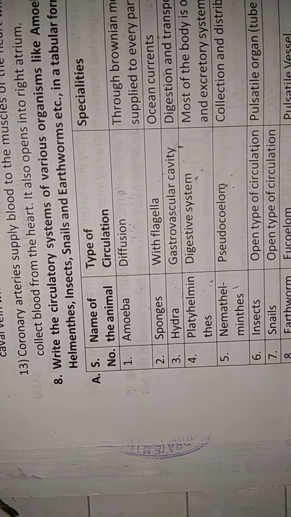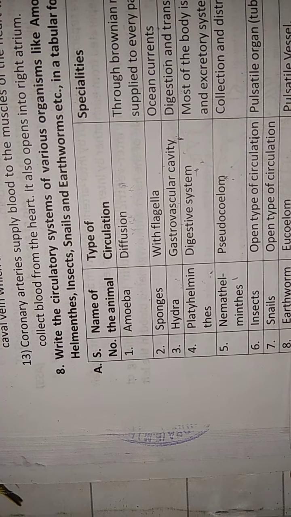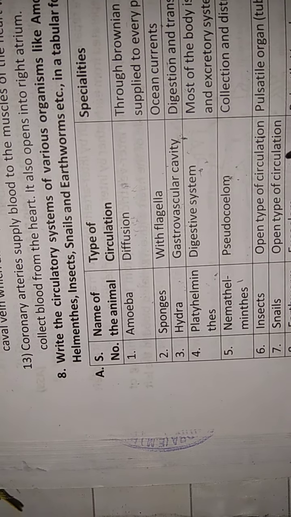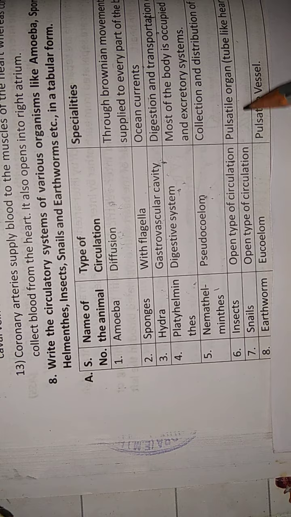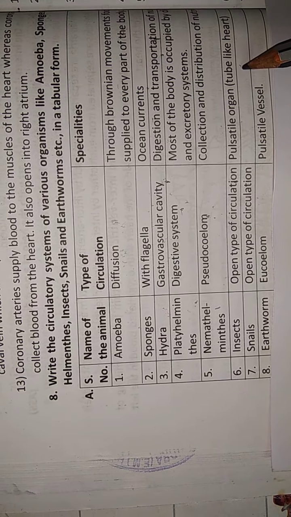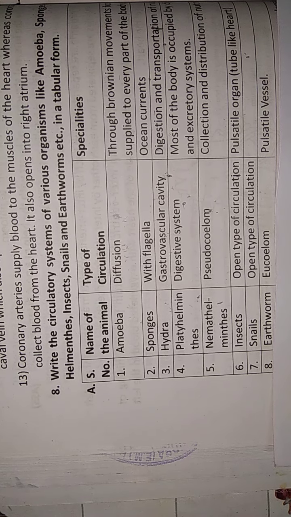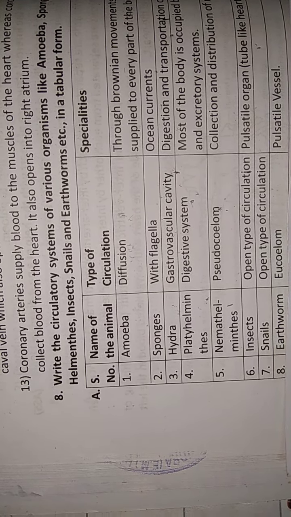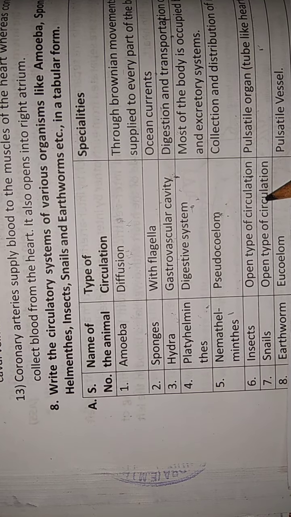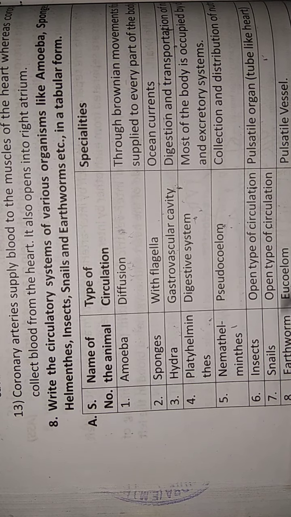Sinuses are canal-like structures inside the body cavity. A pulsatile organ in insects and snails transports the food material from one place to another.